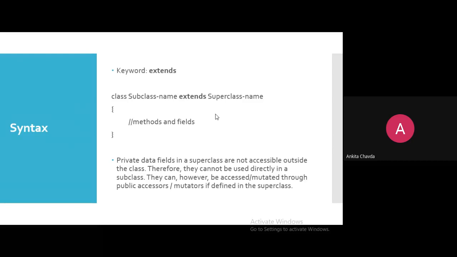Otherwise, you cannot. So it is compulsory to provide such methods. For one variable, exactly two methods, get and set. Another variable, again get and set. So if I have 5 private variables, then how many methods are required? 10, right? Getter and setter.